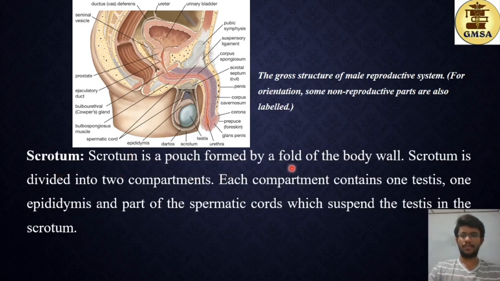Scrotum is a pouch formed by a fold of the body wall. Scrotum is divided into two compartments. Each compartment contains one testis, one epididymis, and part of the spermatic cord which suspends the testis in the scrotum. So here you can see this scrotum sac, and it is partitioned into two, and a single partition consists of a testis and one epididymis and part of the spermatic cord, this part. So the other compartment also consists of all these structures, the testis and the epididymis and a section of this spermatic cord.